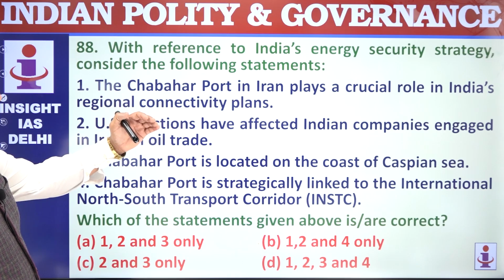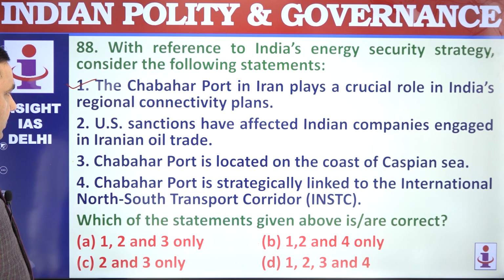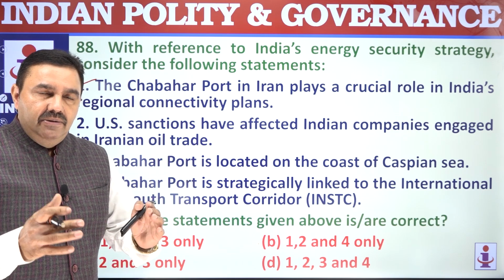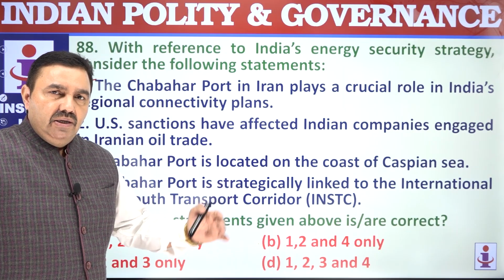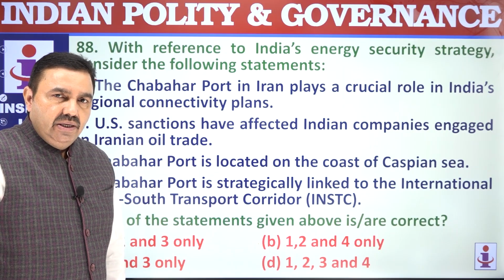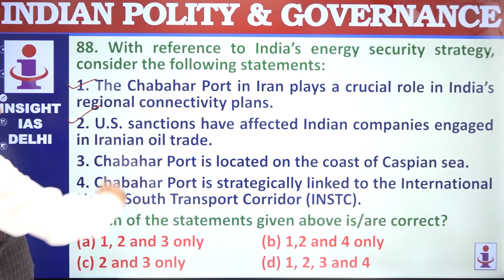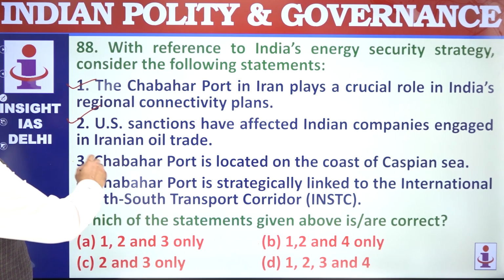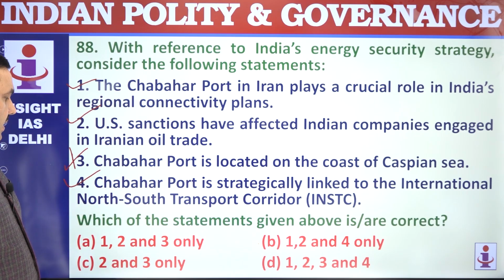Chabahar port in Iran plays a crucial role in India's regional connectivity plans. That's correct. India and Iran developed it collectively. It's located on the Persian Gulf and Arabian Sea, and from here India wanted to go to Afghanistan through Iran. US sanctions have affected Indian companies engaged in Iranian oil trade. Chabahar port is not located in the Caspian Sea. This is in the Arabian Sea or Persian Gulf area. Chabahar port is strategically linked to INSTC, the International North-South Transport Corridor. 1 to 4.